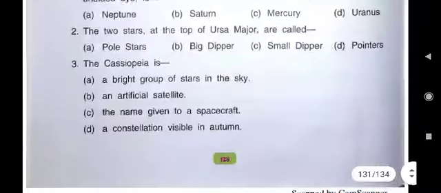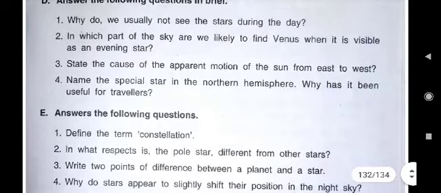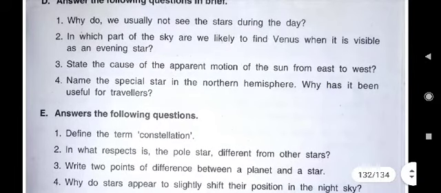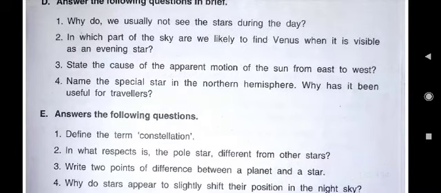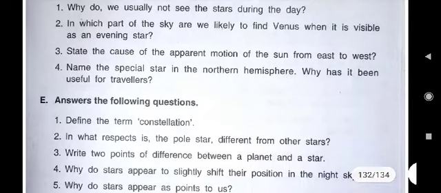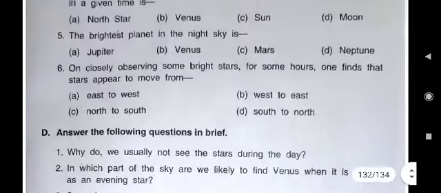Now come to the D fourth question. Name the special star in the northern hemisphere. Why has it been useful for travelers? I have told you, children, the special star in the northern hemisphere is the Pole Star or Dhruv Tara. And why has it been useful for travelers? Because it defines the north direction, and with the help of the north direction travelers can find all the directions. That's why it has been useful for travelers.